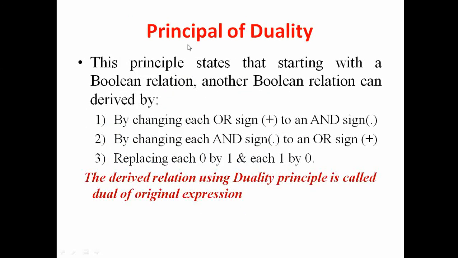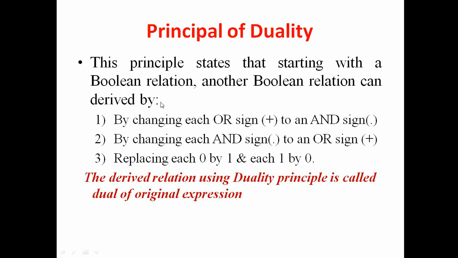Then we have the principle of duality. The principle of duality states that starting with a Boolean relation, another Boolean relation can be derived by, so what we are supposed to do, we will change each OR sign, that is plus sign, to an AND sign, that is dot sign.